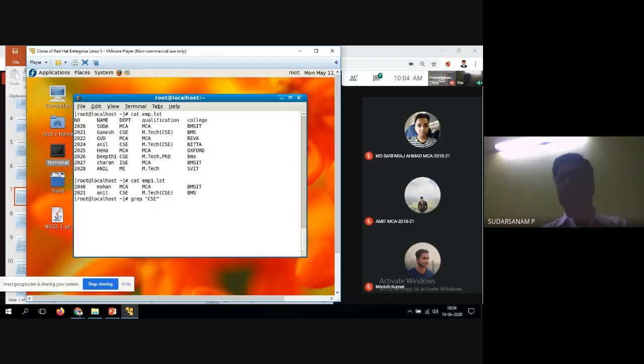What are the file names? The first file name is emp.lst, the second file is emp1.lst. Now you have to type the file names: emp.lst and another one, emp1.lst. See now, in emp.lst there is 2021 Ganesh sir and CSC department.